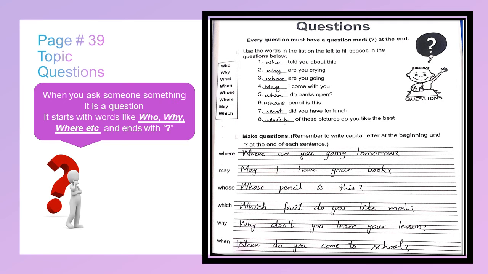Now here's page number 38. Let's see the exercise. What are the questions over here? Every question must have a question mark at the end, as I've already told you. Now here's a block in which the starters of the questions are given. You are going to put it according to the questions given to you. Now the first sentence is: told you about it.